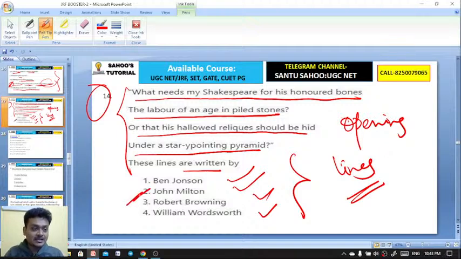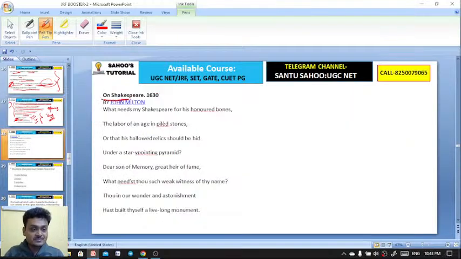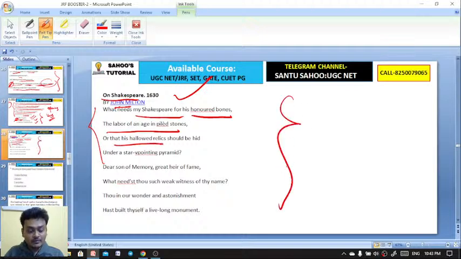John Milton is writing a poem called On Shakespeare, which opens with these lines. What needs my Shakespeare for his honored bones, the labor of an age in piled stones? That is how the poem on Shakespeare by John Milton opens.